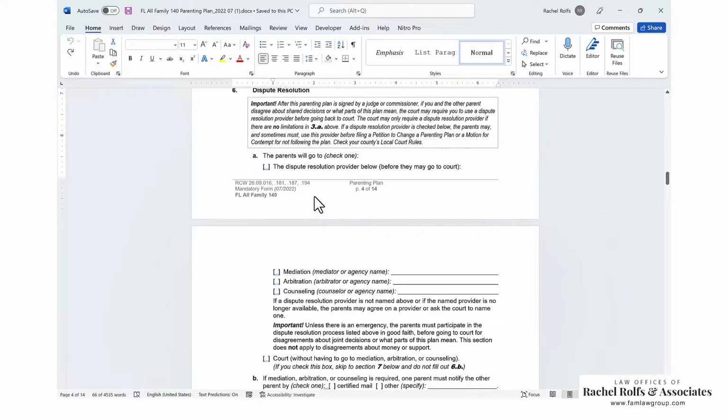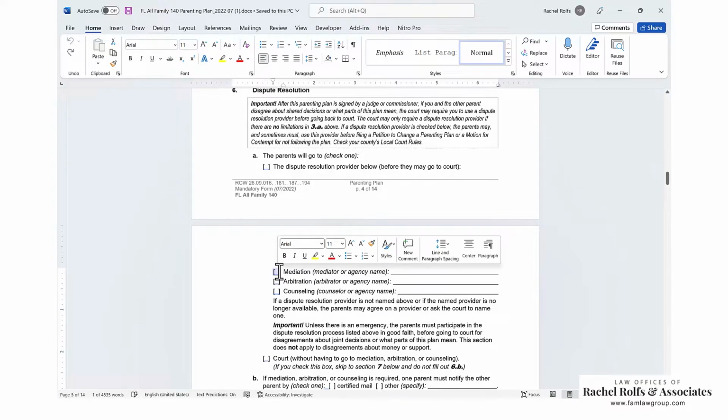Section 6, dispute resolution. So you've got some options here. I'm just going to say the most common option here is you're going to check this box to say dispute resolution provider, and this is what you have to do before you bring it back into the court. The most common thing to choose here is mediation, and to say agreed upon family law mediator, or you can say Pierce, well, if this is a Pierce County case, whatever county you're in, you can find a mediation center or a mediator and just put their name in there if you want that person or that center to do it. Here in Pierce County, there's Pierce County Center for Dialogue and Resolution.